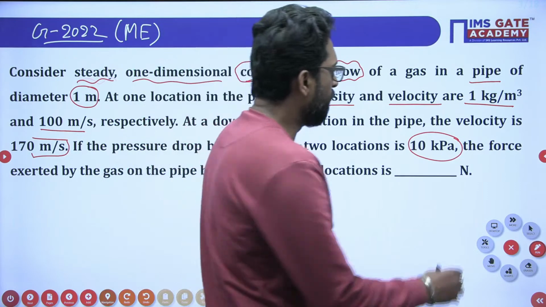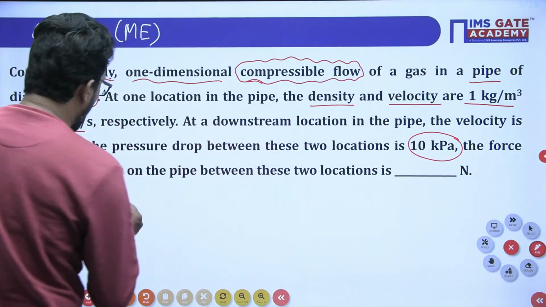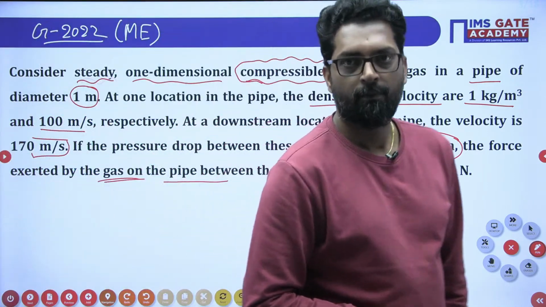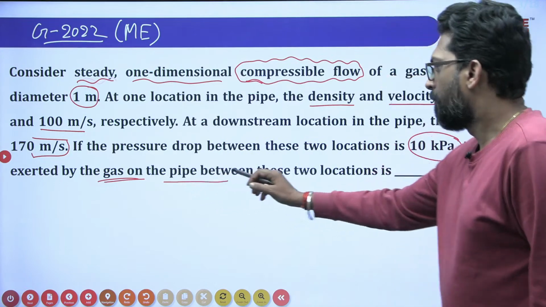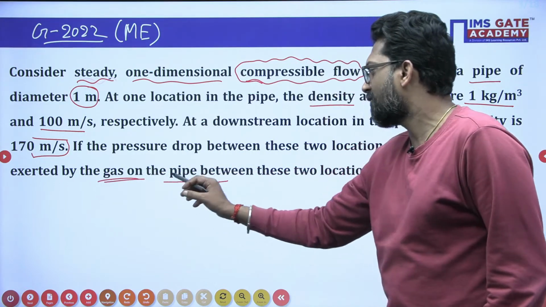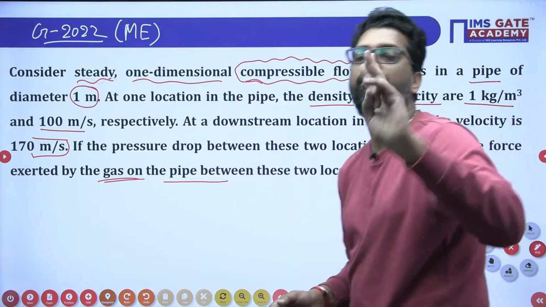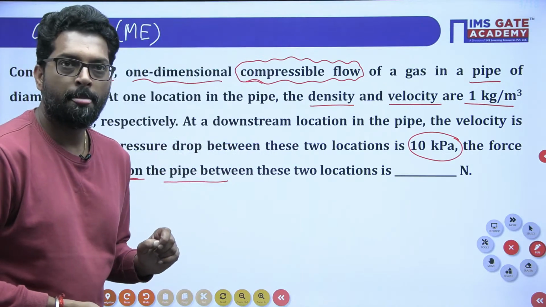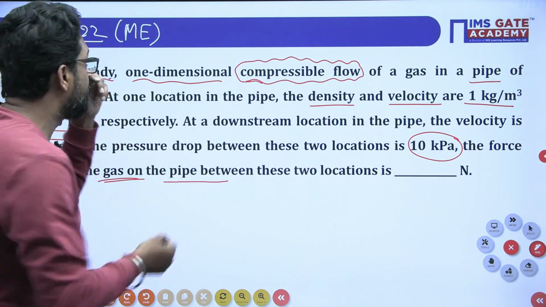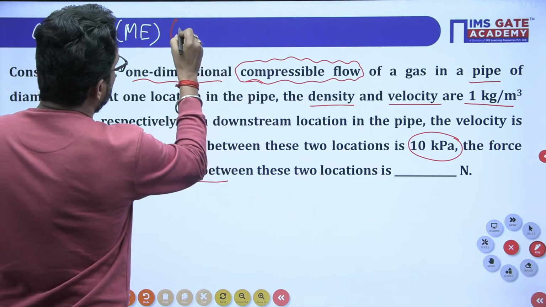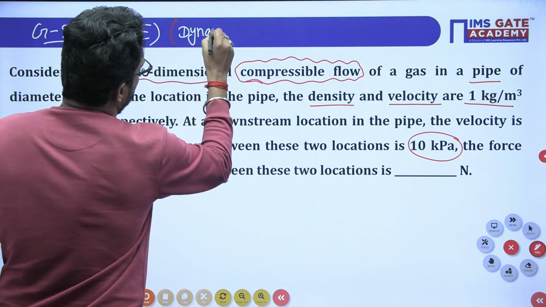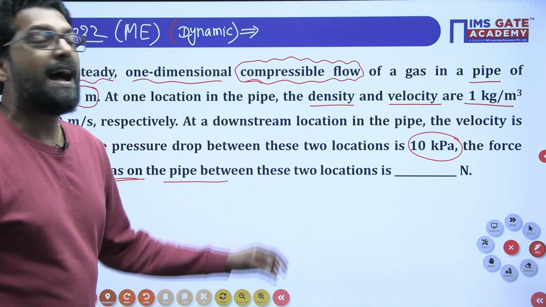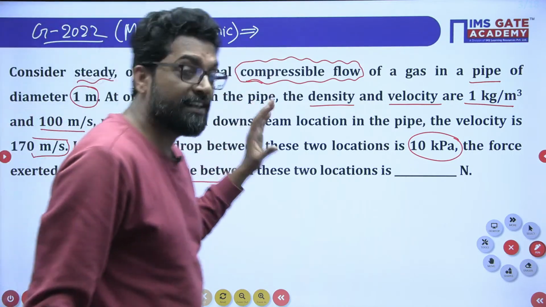Okay, 10 kilopascal. The force exerted by the gas on the pipe between these two locations. What is the force there? This question is asking for the force, that means it is dynamic. One topic is force on a pipe bend. Force exerted, that means this is the dynamic condition.